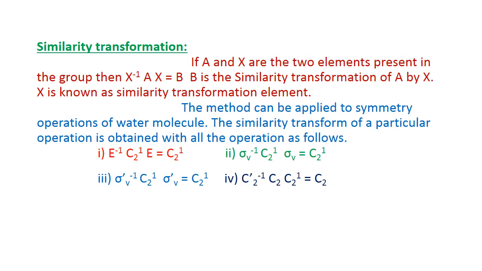These are simple examples of similarity transformation operations, and that is the meaning of similarity transformation.